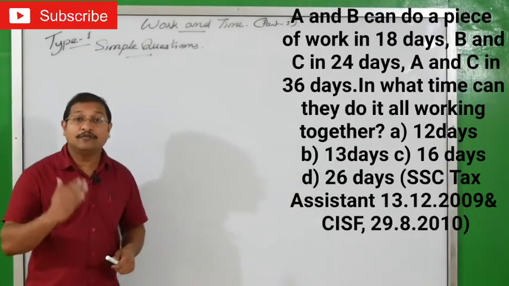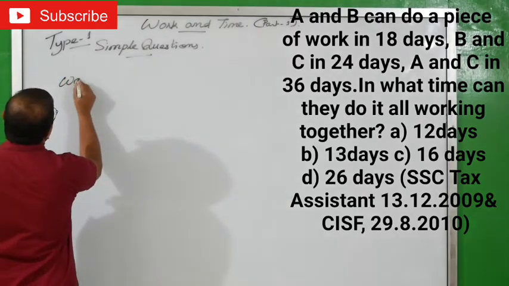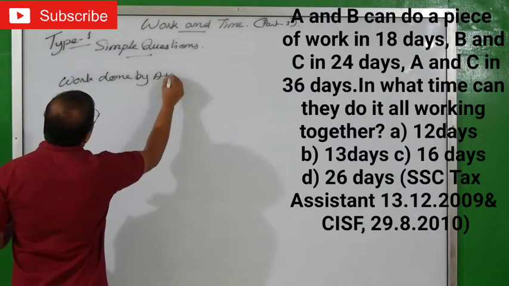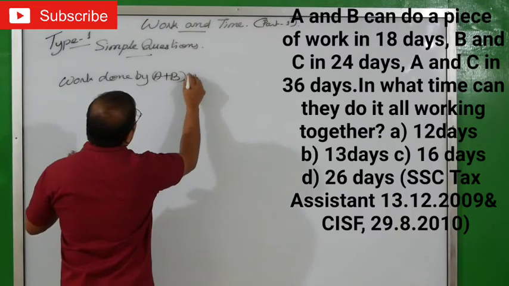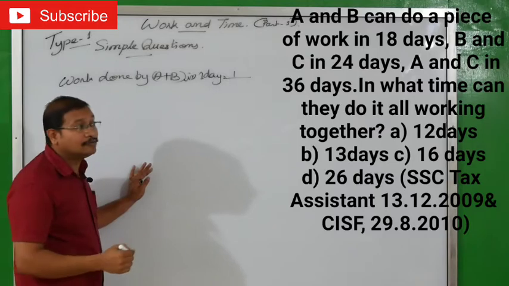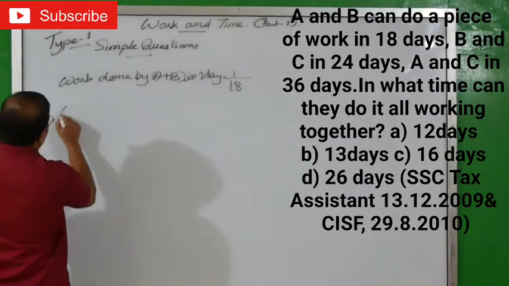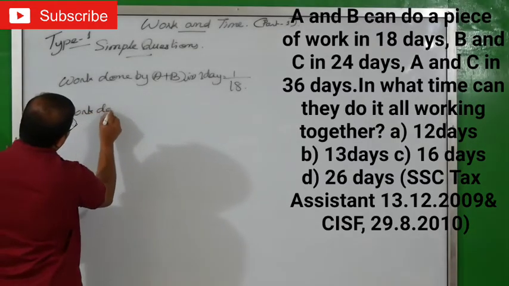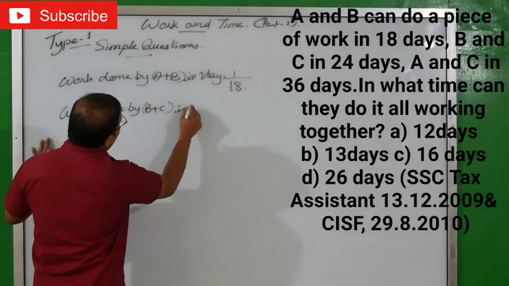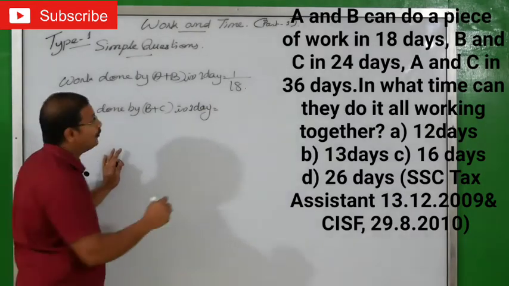First, we will write work done by A and B in one day. So we will write: work done by A plus B in one day equals 1 by 18. Next, work done by B plus C in one day equals 1 by 24.